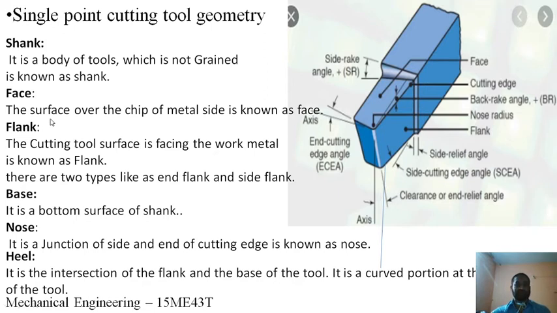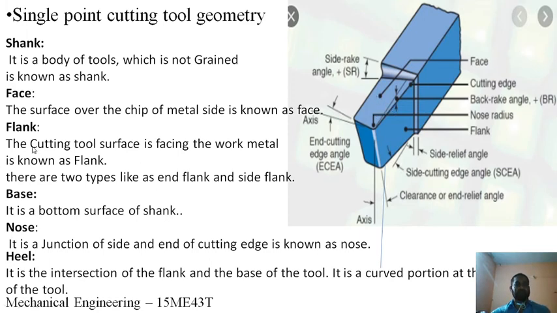The face, the surface over which the metal slides, is known as the face. So here you can see this is the face. When this cutting edge is in action, the chip flows over this surface. Either if this cutting edge or this cutting edge is in action, the chip flows on this place. The surface upon which the chip flows is called the face. So this is the face here, and the chip flows on this surface.